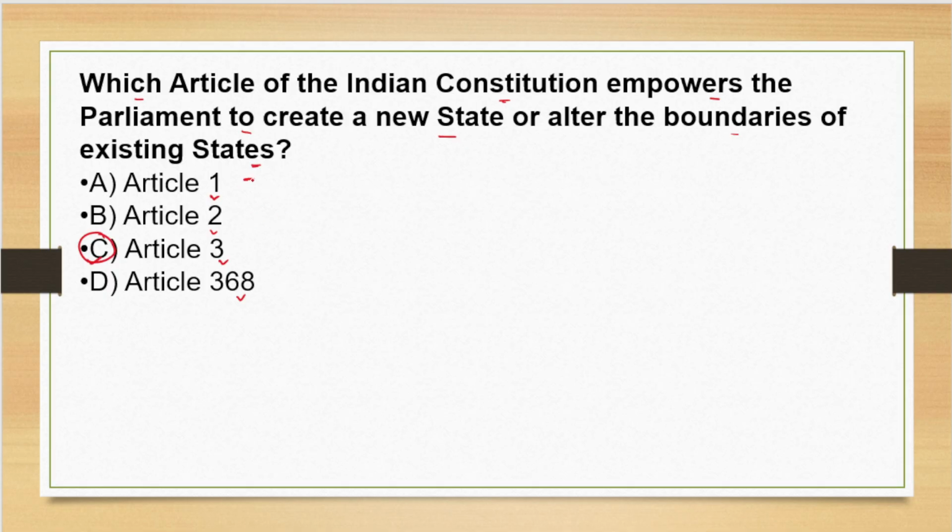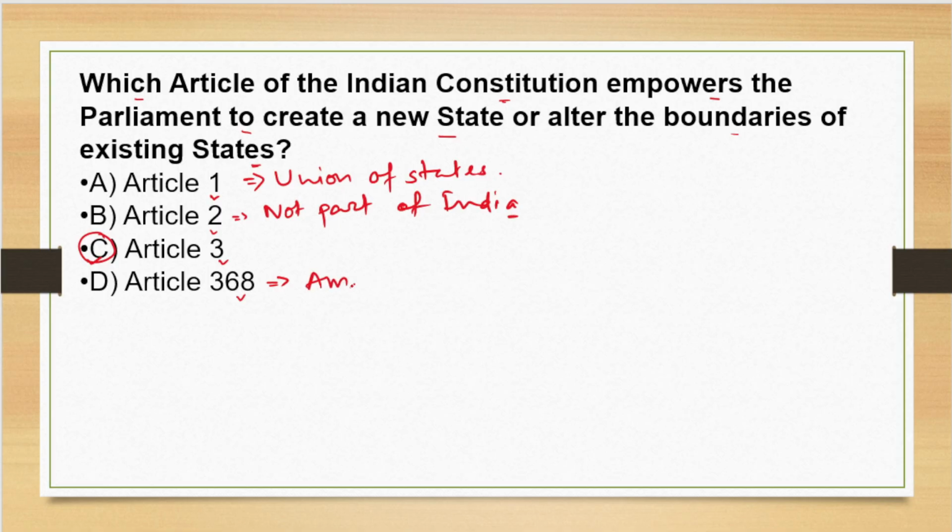Now Article 1 describes the Union of States, and Article 2 deals with the administration and establishment of new states that were not part of India. Now Article 368 deals with amending the constitution. Now we'll move to our next question.